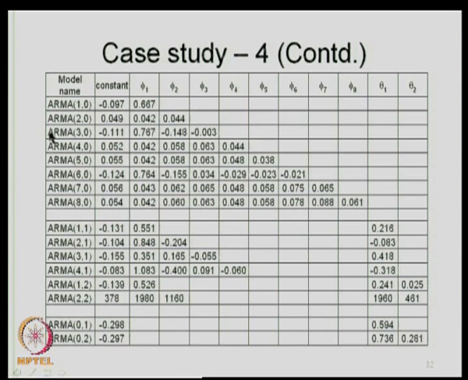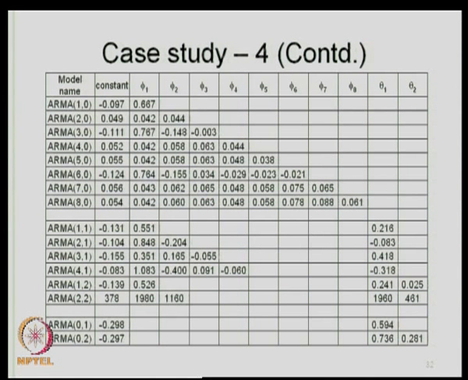Here you have only AR terms, and we compute the parameters. We estimate the parameters phi 1 to phi 8 and theta 1 and theta 2. So, for the ARMA 80 model you have all the 8 AR parameters, but no MA parameters here. Similarly, you get all the parameters corresponding to AR and MA terms here.